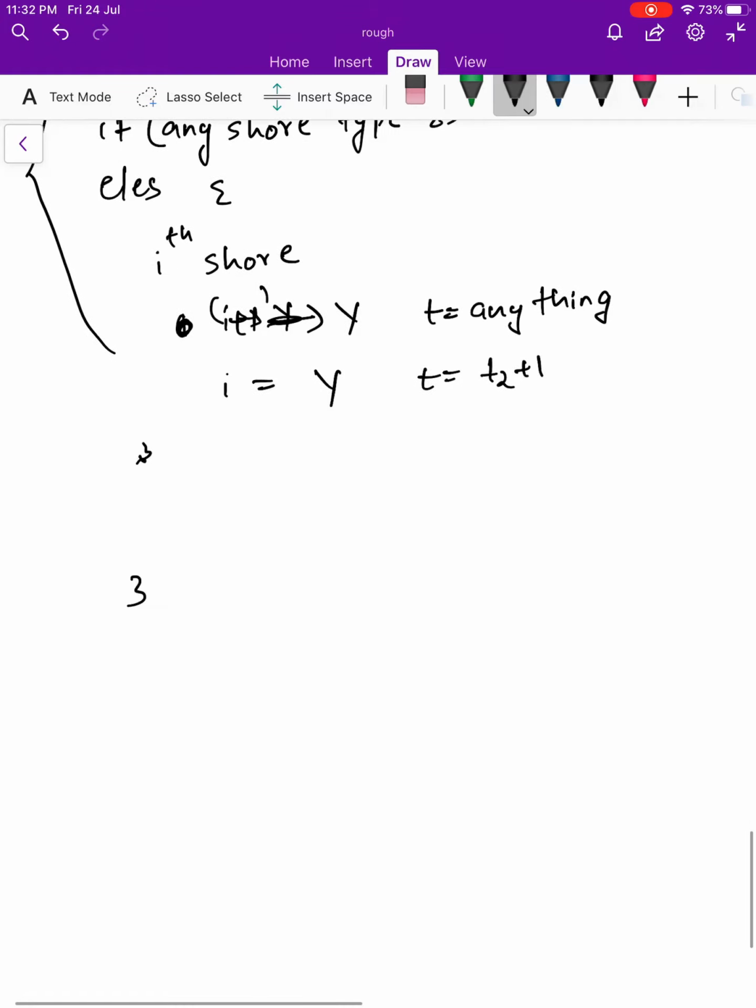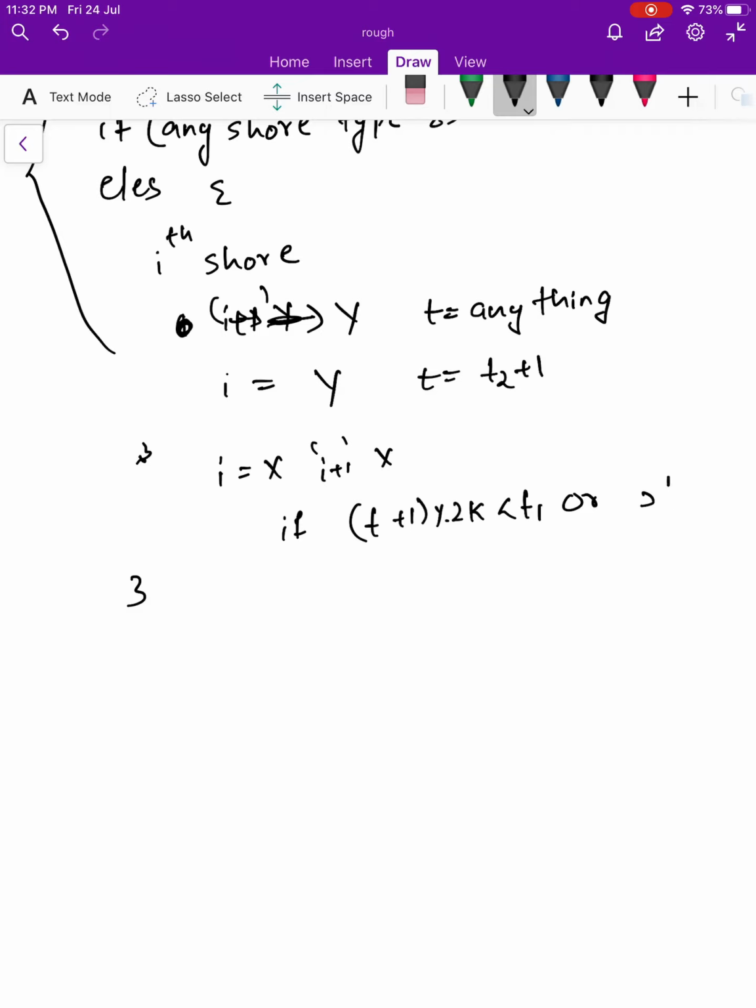But if I is of type X and I plus 1 is of type X, then we have to see two conditions. If (T plus 1) percentage 2K is less than T1 or greater than T2, then T equals (T plus 1) percentage 2K. That is one condition.